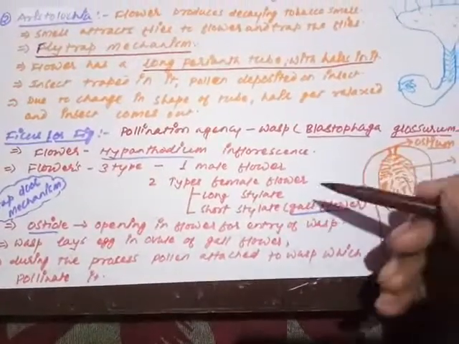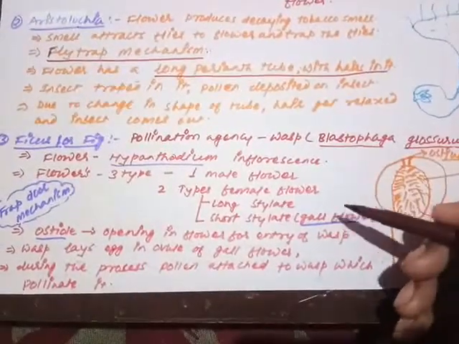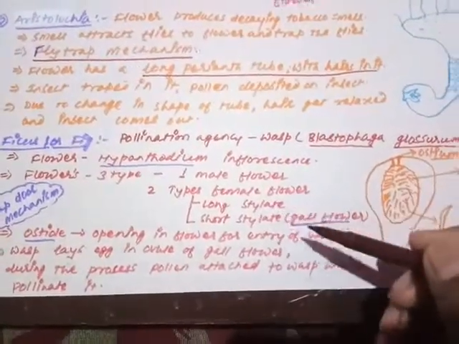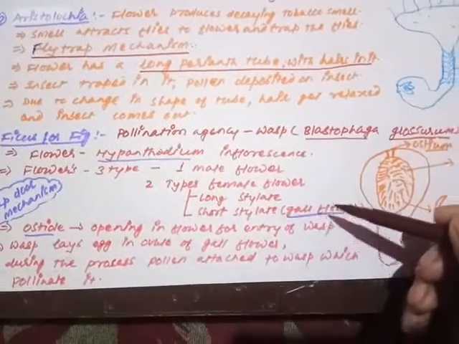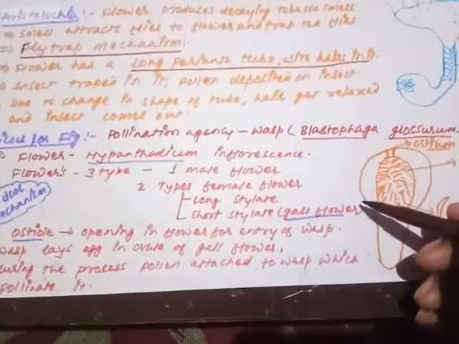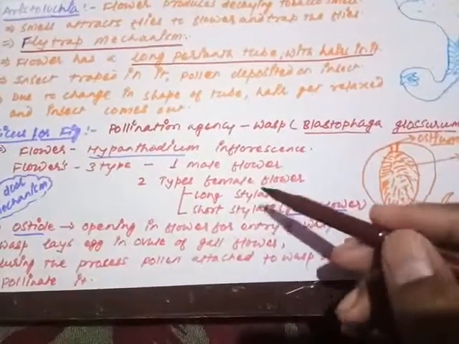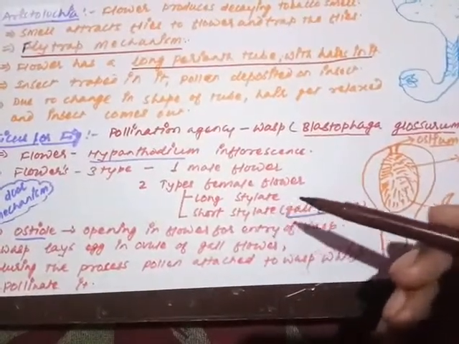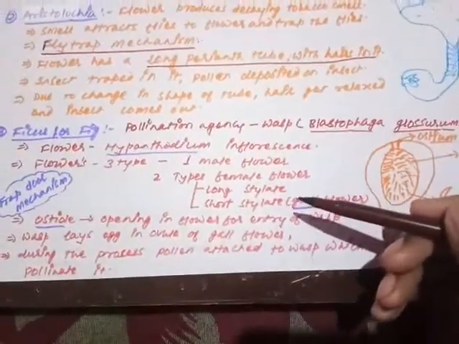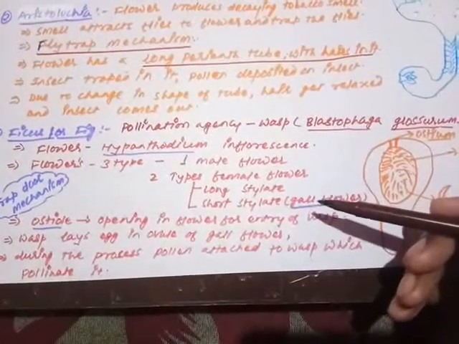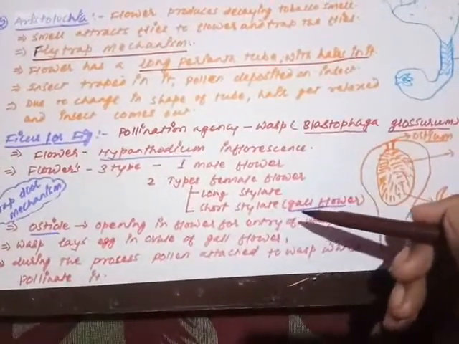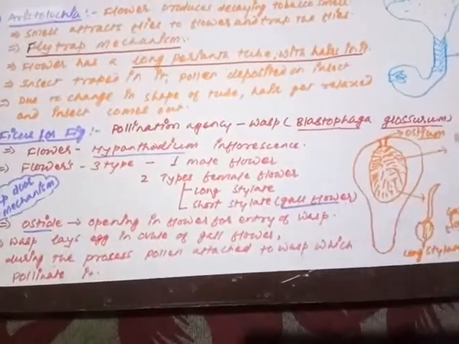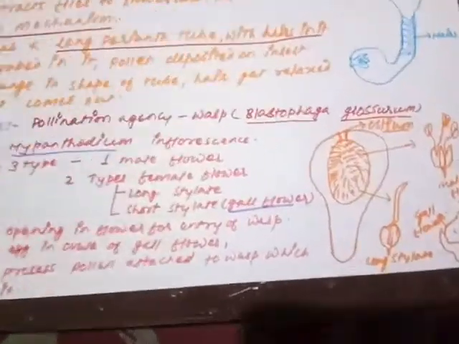One flower is the fertile flower, that is long stylate. Another one which is short stylate, that is a sterile flower and called as the gall flower. Are you getting my point? In female, two types of flower. One is long stylate, that is called as fertile flower, which is able to produce the female gametes or megagametes, and the second one, short stylate, is called as the gall flower, that is called as what, the sterile flower.